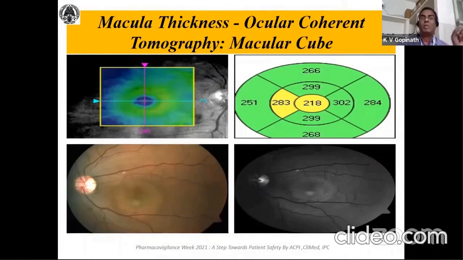The center part of the macula is known as the fovea. In the fovea you will find rods and cones, which are responsible for color differentiation, affected because of this drug reaction. So we make it as a macular cube, and all 9 segments are measured by means of ocular coherent tomography. Simply we can call it the OCT test. Next.